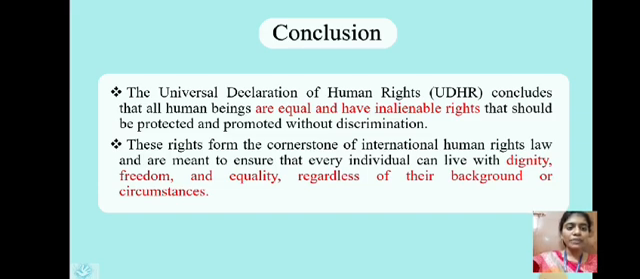In this video, we have discussed the Universal Declaration of Human Rights, which was proclaimed in 1948 by the United Nations General Assembly in Paris. Eleanor Roosevelt is the one who played a vital role in the Universal Declaration. All people have equal as well as inalienable rights that should be protected and promoted without any discrimination. With these rights, we can be free and equal regardless of our backgrounds and circumstances.